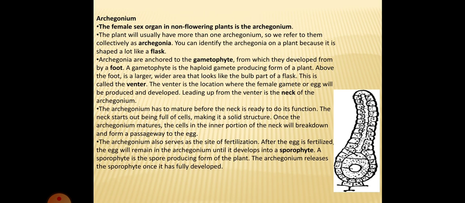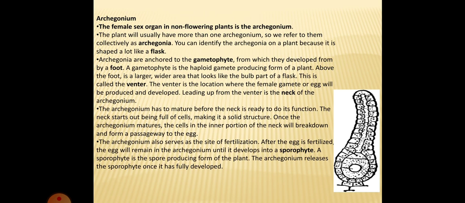The neck consists of neck canal cells, which may be 4 to 6 or sometimes 12. At the tip of the neck canal cells are cover cells, also known as lid cells, which may be 2 or 4 in number.